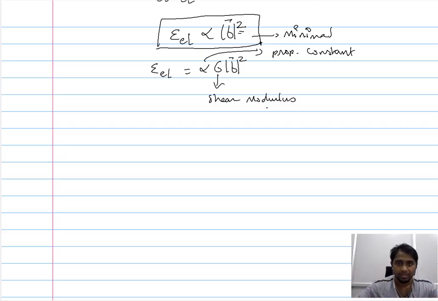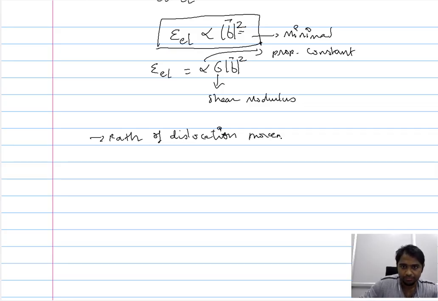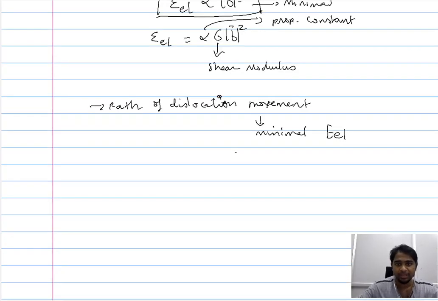So the path the dislocation takes for its movement should ensure that there is a minimal change in the energy. This is ensured by the specific choice of a plane and a specific choice of a direction.